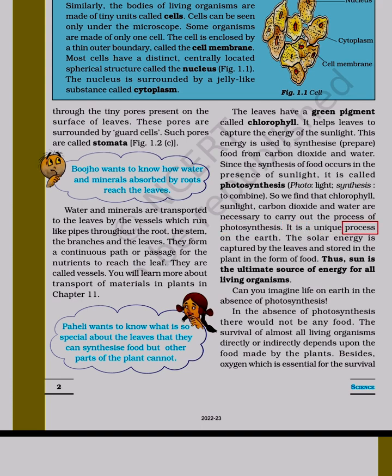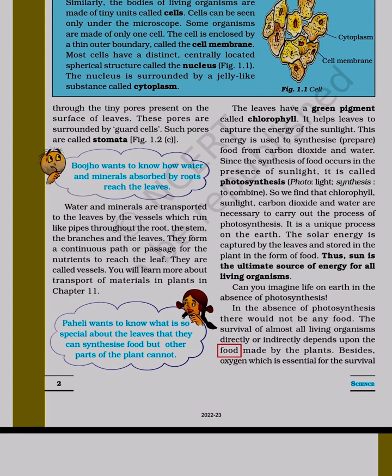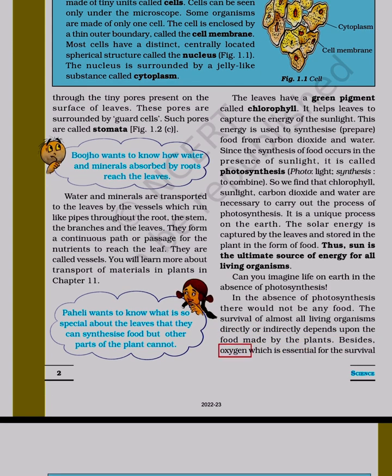It is a unique process on the earth. The solar energy is captured by the leaves and stored in the plant in the form of food. Thus, sun is the ultimate source of energy for all living organisms. Can you imagine life on earth in the absence of photosynthesis? In the absence of photosynthesis there would not be any food. The survival of almost all living organisms directly or indirectly depends upon the food made by the plants. Besides, oxygen, which is essential for survival,